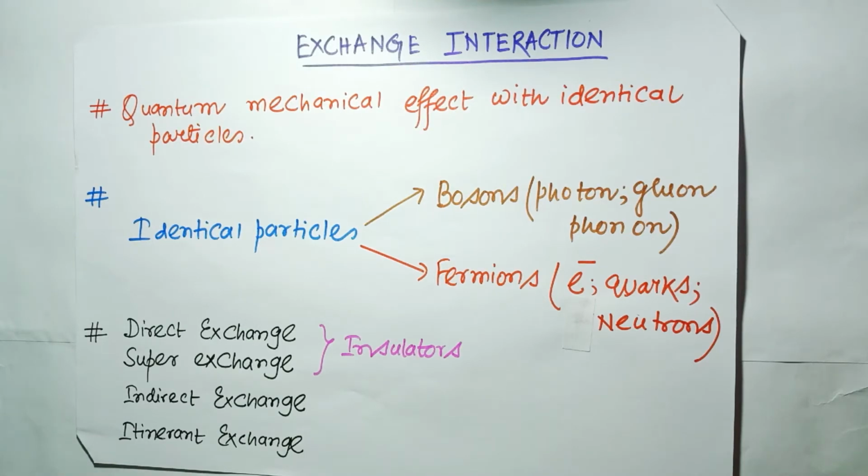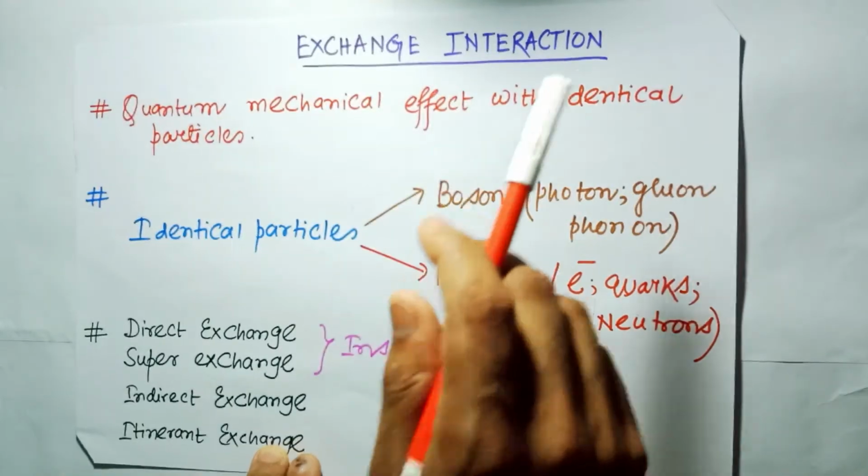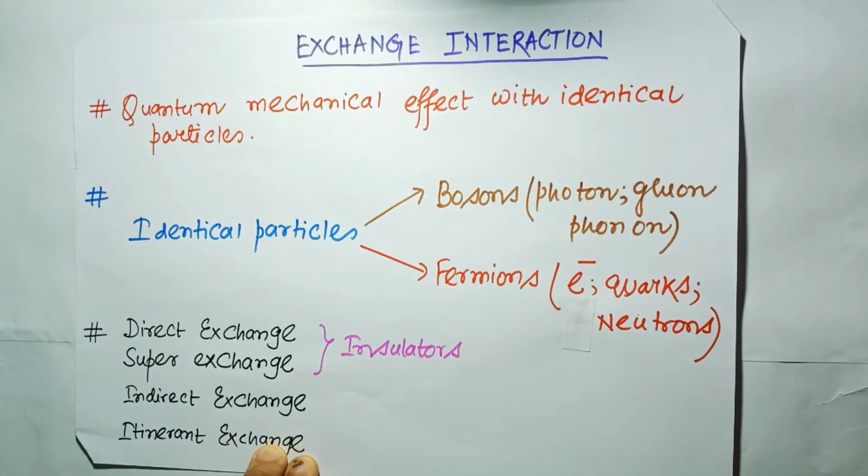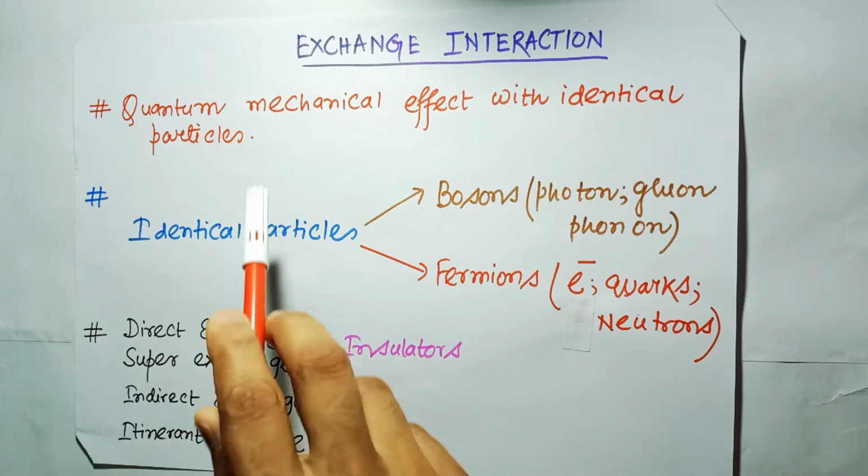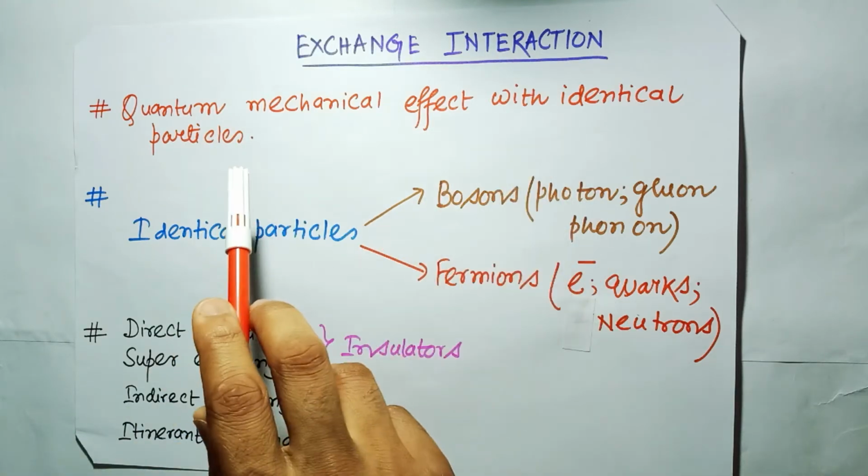So today in this video I will discuss the topic called exchange interaction. Hope this will help you a lot. So let's start. The topic is exchange interaction. So what is this? Exchange interaction is a quantum mechanical effect which occurs for identical particles, associated with an energy. The energy is called the exchange energy. So it is a quantum mechanical effect with identical particles.